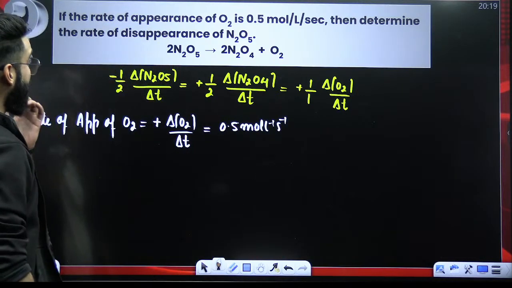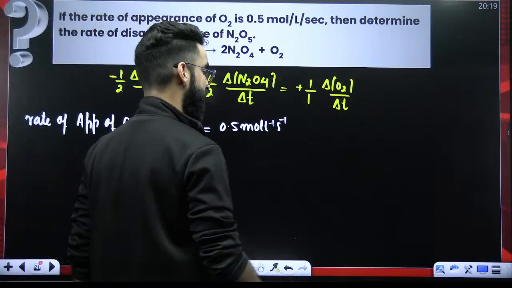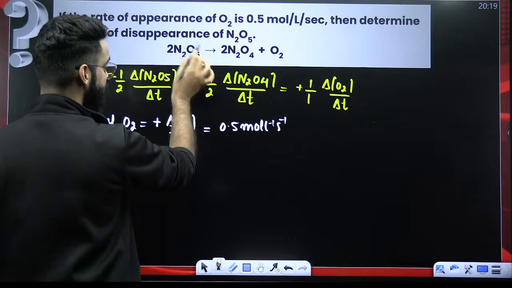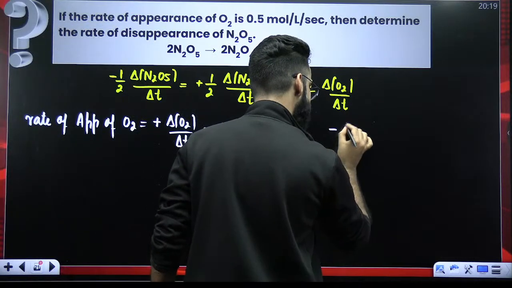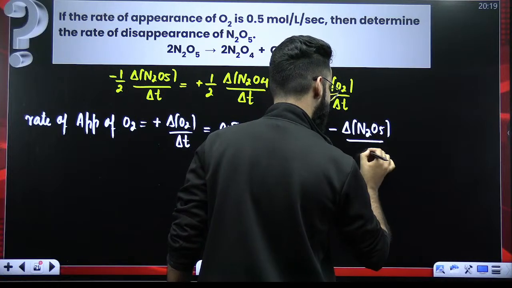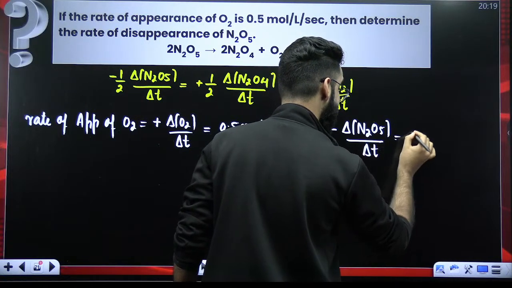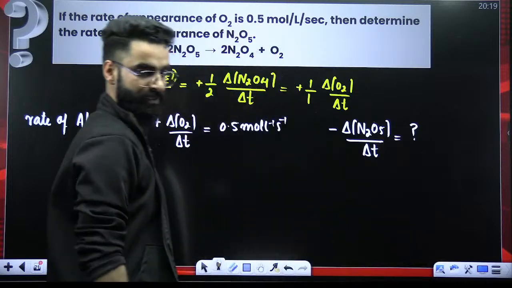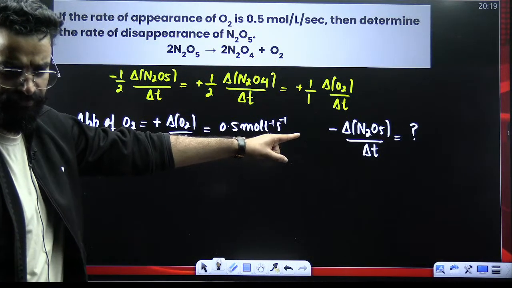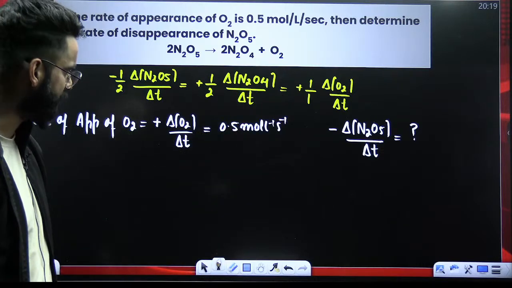What am I supposed to calculate? I'm supposed to calculate the rate of disappearance of N2O5. How do we represent the rate of disappearance of N2O5? Like this: minus delta N2O5 divided by delta T. This is what we call the rate of disappearance of N2O5, and this value we are supposed to calculate.